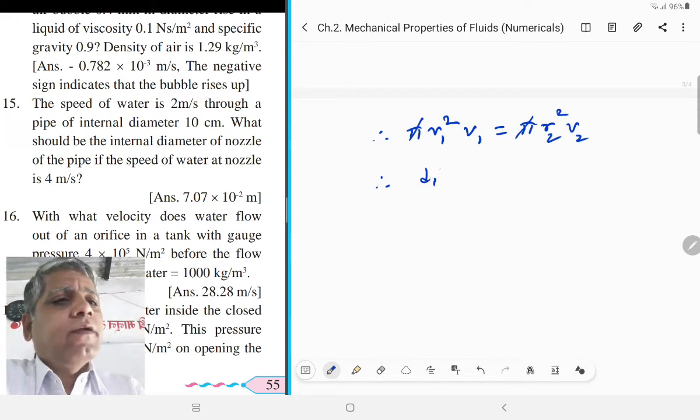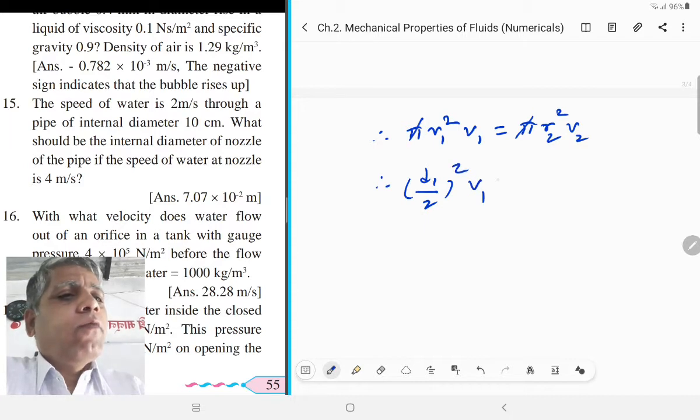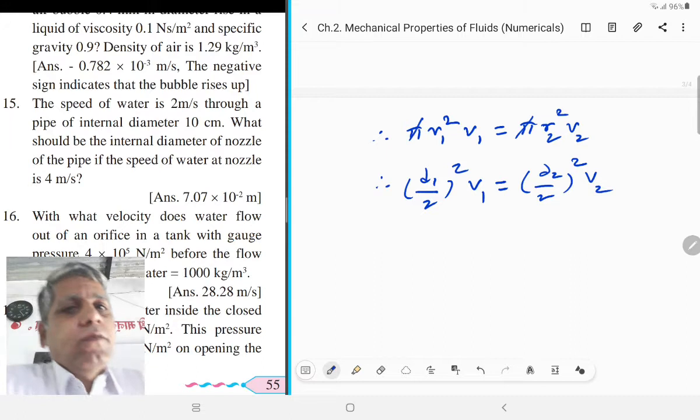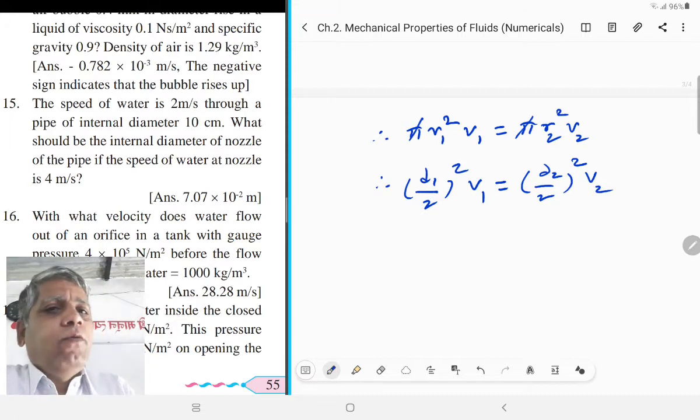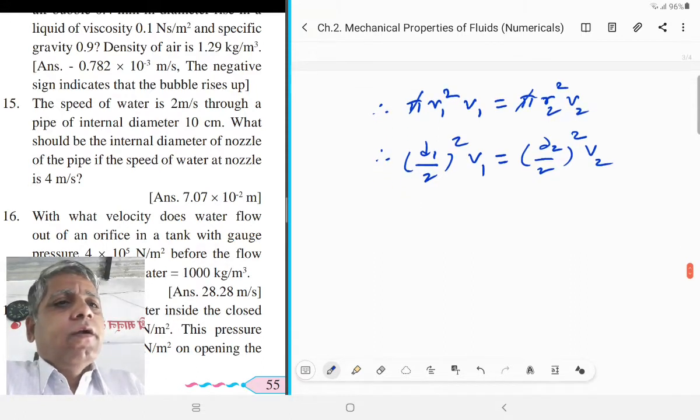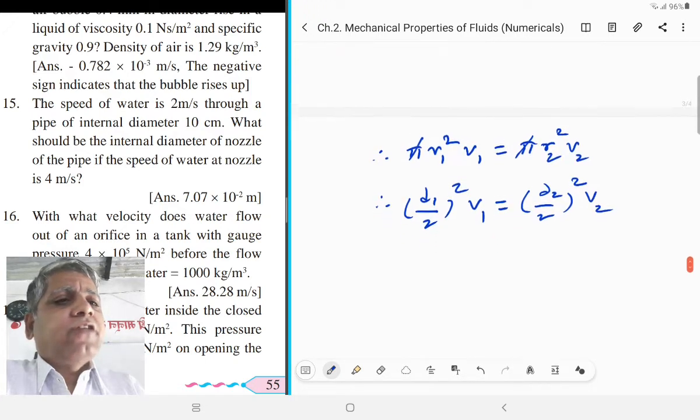Therefore (d1 by 2) square into V1 is equal to (d2 by 2) square into V2. Now substitute the values. The value of diameter is 10 centimeter.